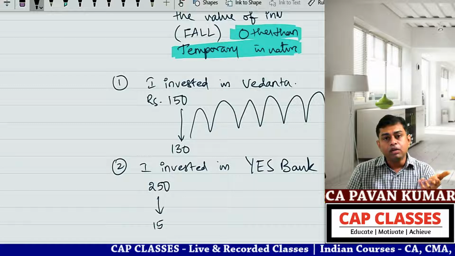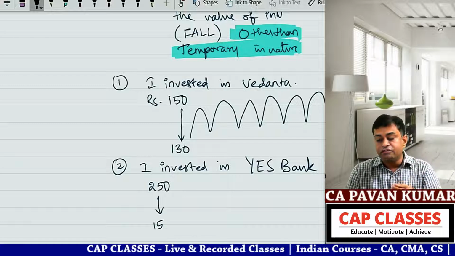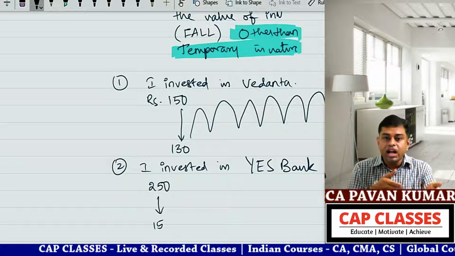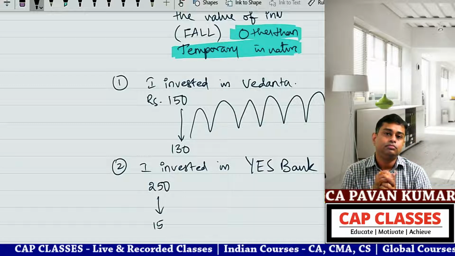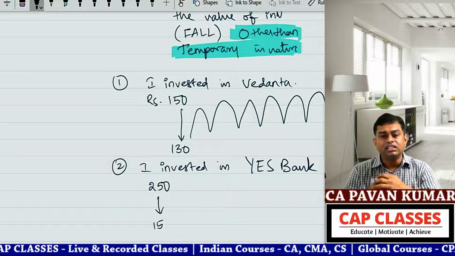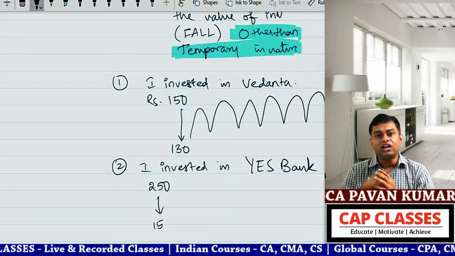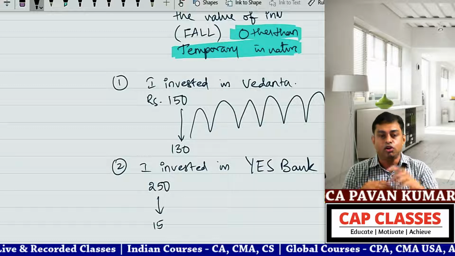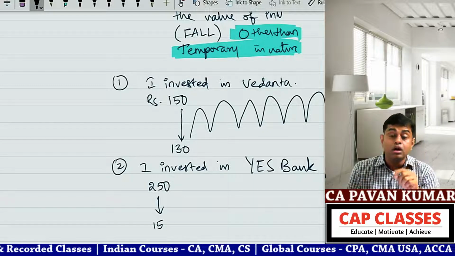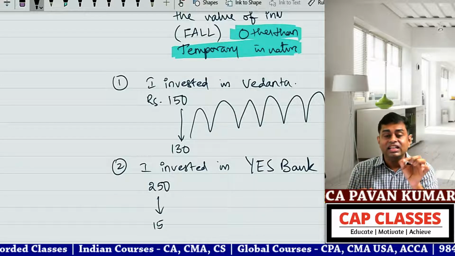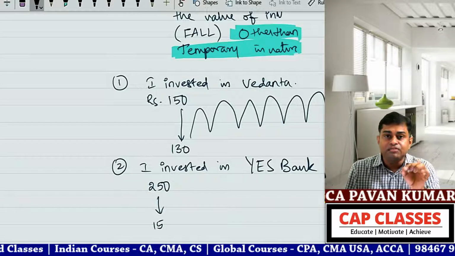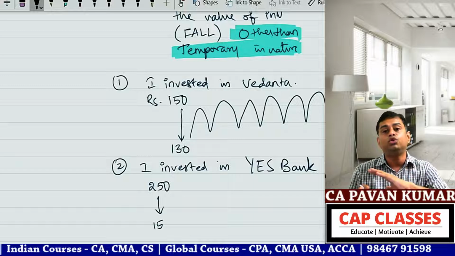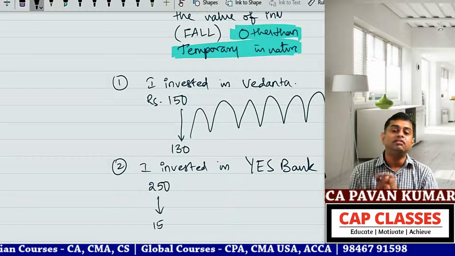And even Punjab National Bank, you take, what was the share value of Punjab National Bank? 500, 400, 800, 300. Today it is 30 rupees, 36. Do you think it will go back to 600, 700? No way. Reliance Communication was 800 rupees. Today it is 1 rupee. Do you think this 1 rupee will again go to 800? No, because these declines, these falls in the value of the investment, are not due to a temporary reason. They are due to some strong reason, which is long term.